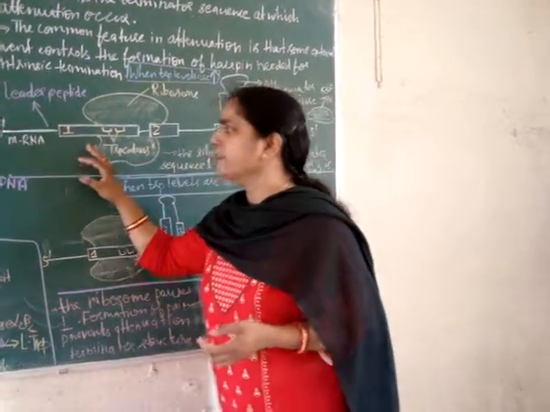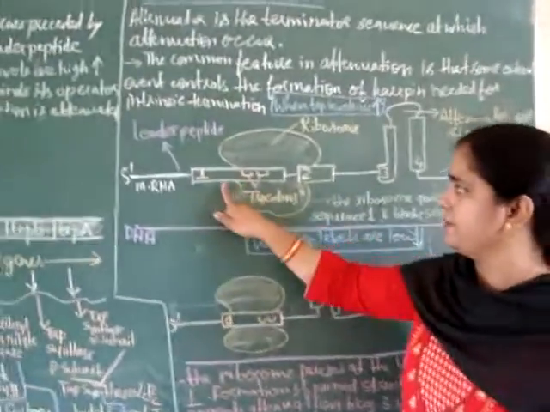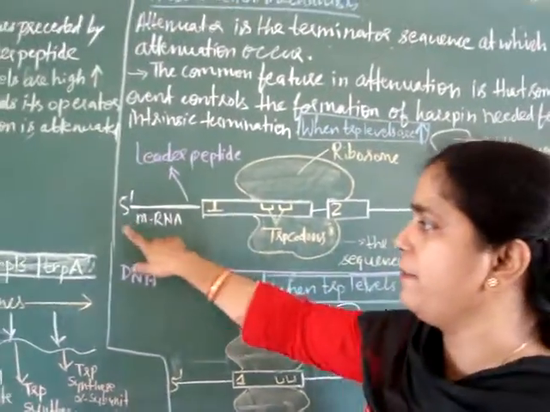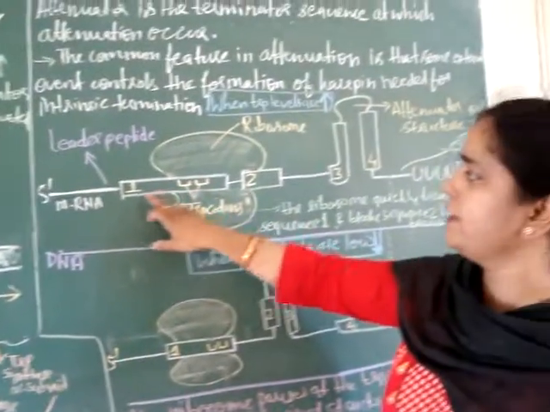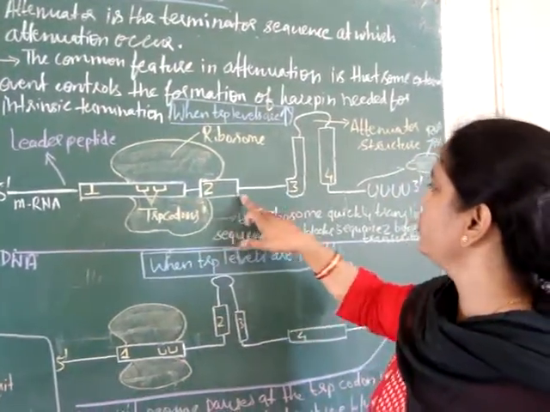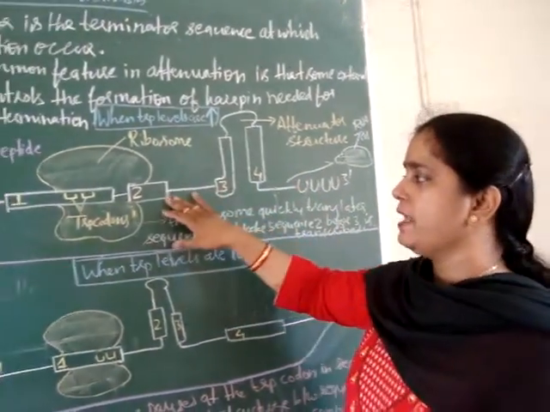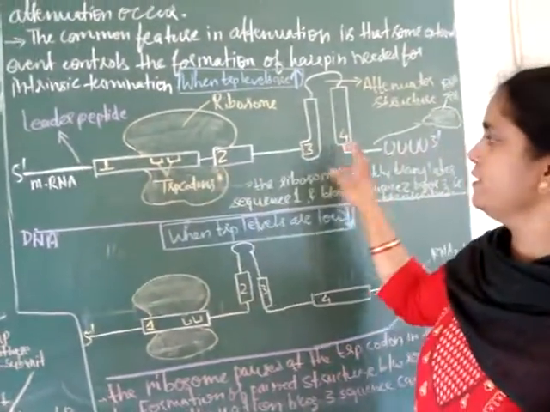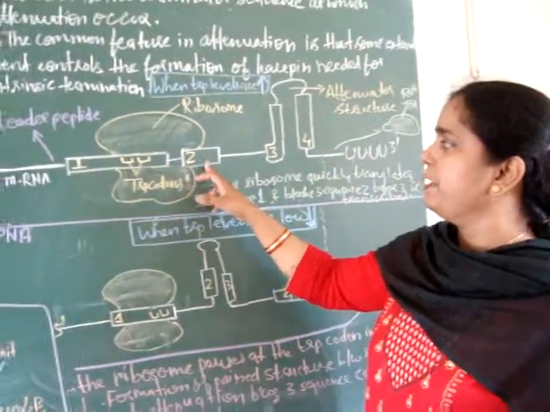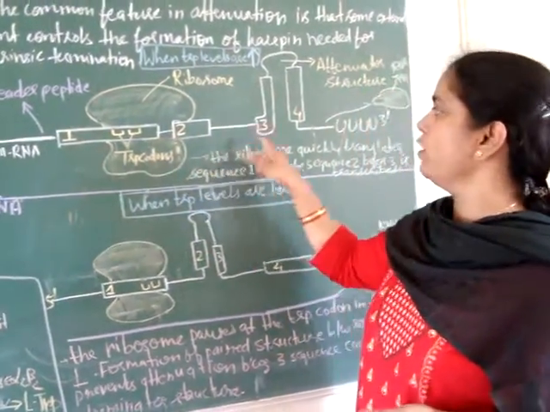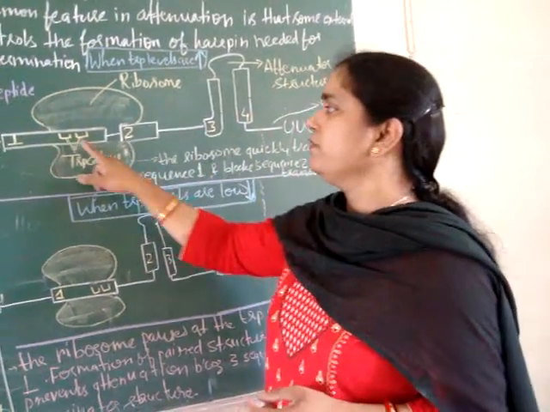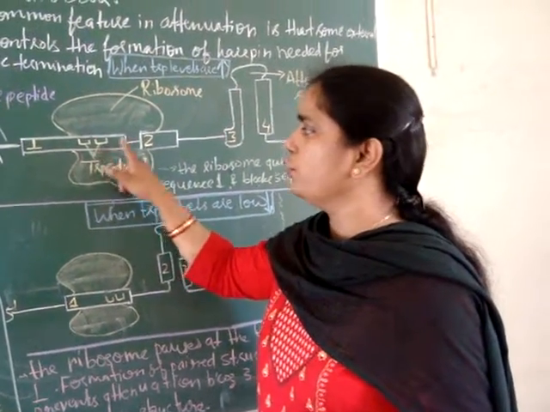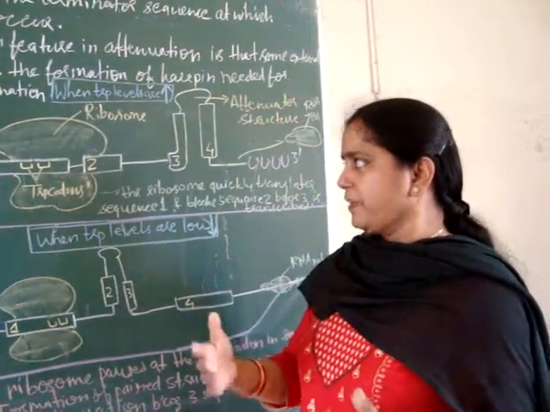You can see here this leader peptide has 4 regions. This is the structure of mRNA that is transcribed from the leader peptide region, and in this mRNA 4 regions are there, designated as 1, 2, 3, 4. And in this mRNA, region 2 can base pair either with region 1 or with region 3. Okay, and within the first region there are 2 codons for tryptophan.